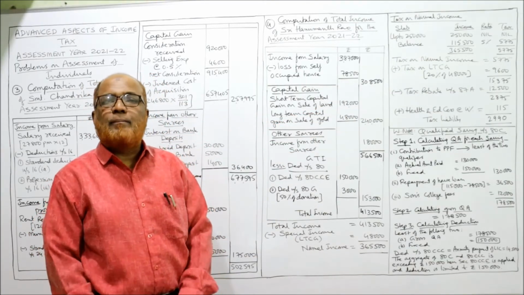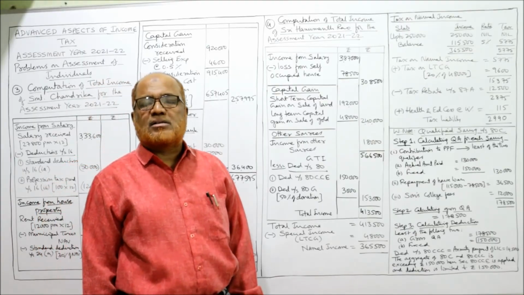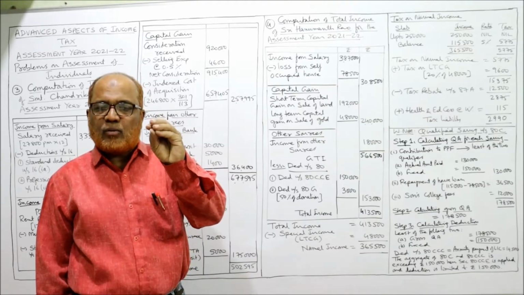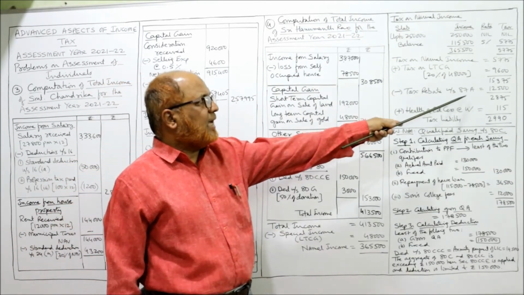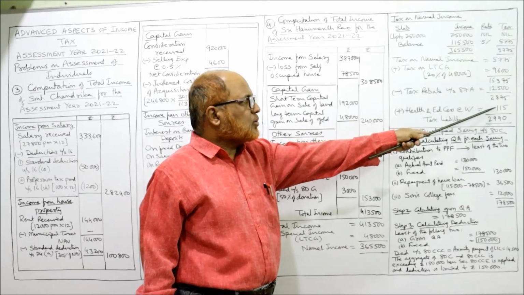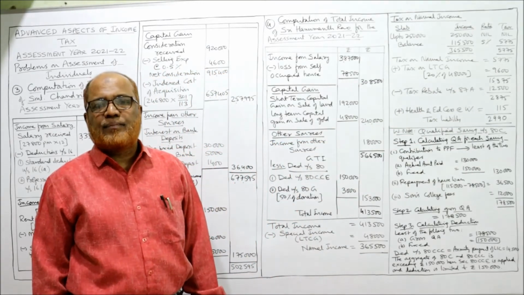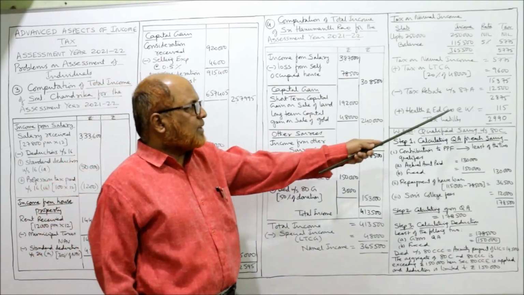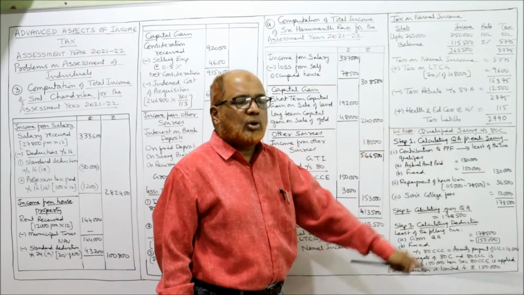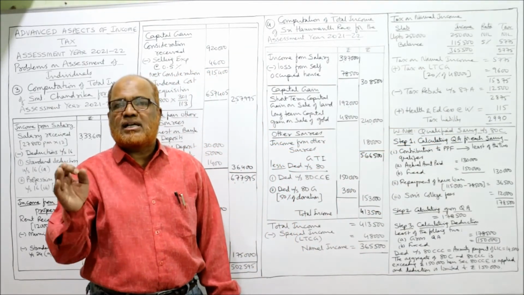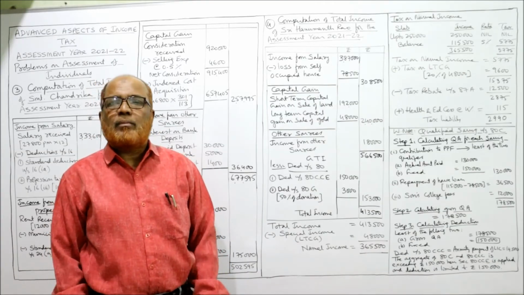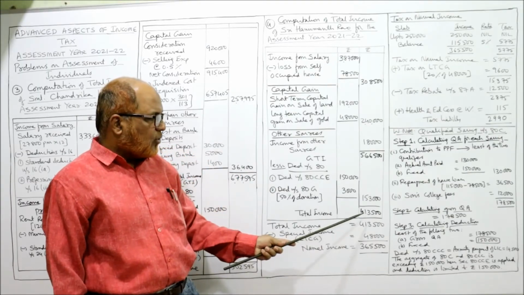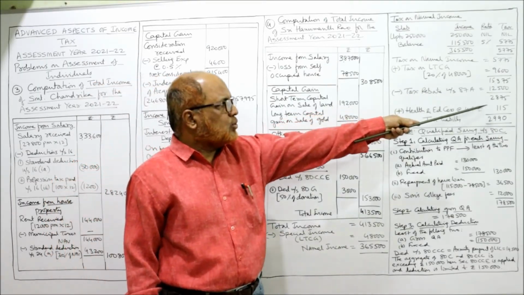From this, deduct rebate under section 87A, because the total income is below 5 lakh rupees. Rebate under section 87A is allowed, 12,500. Deduct 12,500, 2,875. Now to this we add health and education cess, 4%. So 4% of 2,875 is 115. So 2,990. This is the tax liability. So the problem is asking what is the total income and what is the tax liability. Total income is 4,13,500 and the tax liability is 2,990.